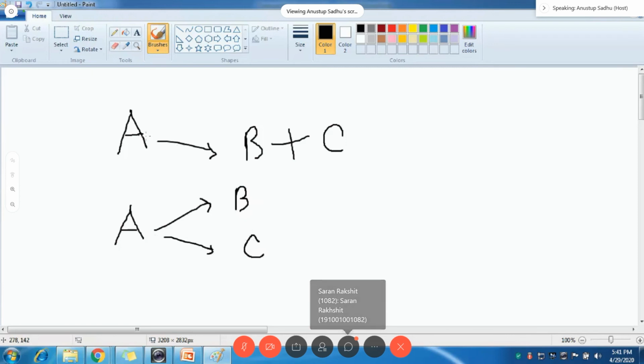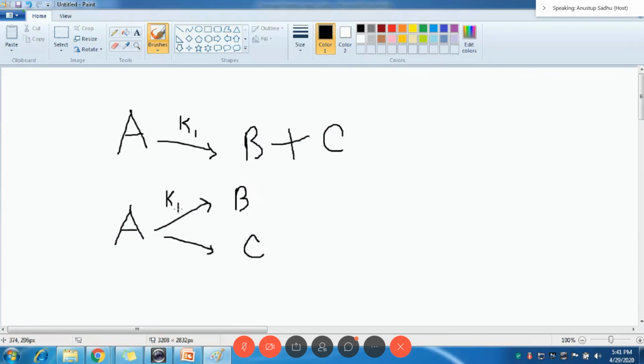Why? Because in the first case, the rate constant is 1. That is, suppose this is K1. But in the second reaction, there are two types of rate constant. One